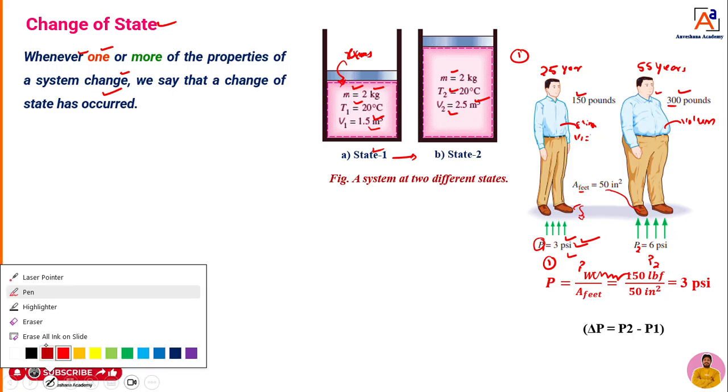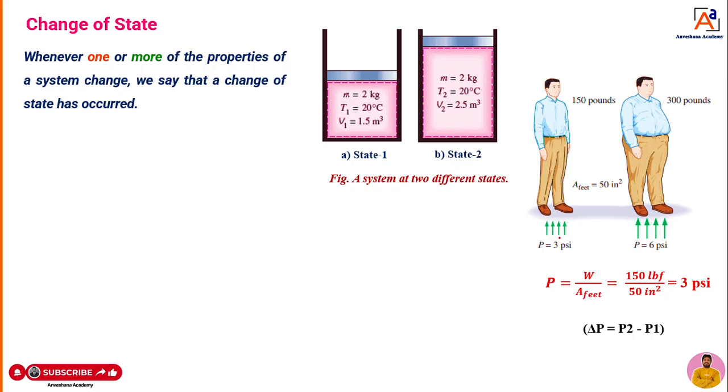How to calculate the change of the state? That we can see here now. Initially, what is the pressure? 3 bar. When it becomes 55 years, it becomes what? Here it is 25 years, yes. Here it is 55 years. Okay, fine. Initially, it was 3 bar.